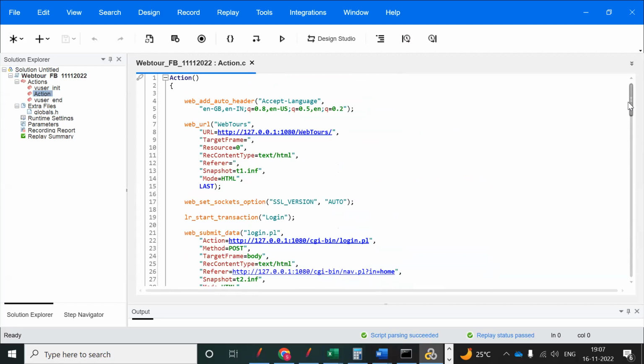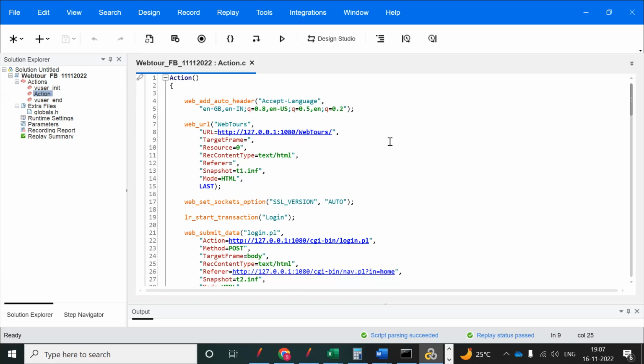And what is parameterization? Those are the values we are entering through the keyboard. That is parameterization. In the same way, you need to identify the dynamic values in our script. We can handle those through correlation.